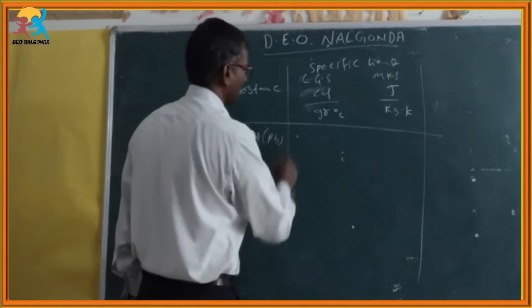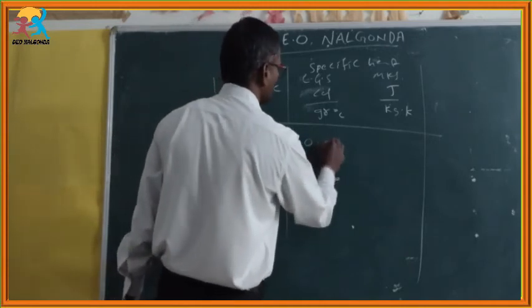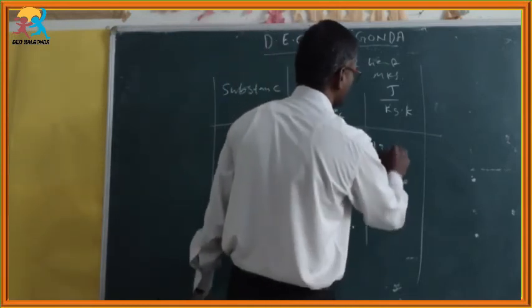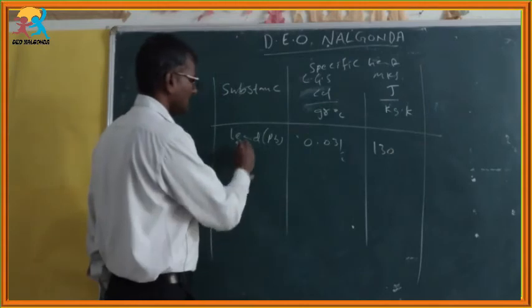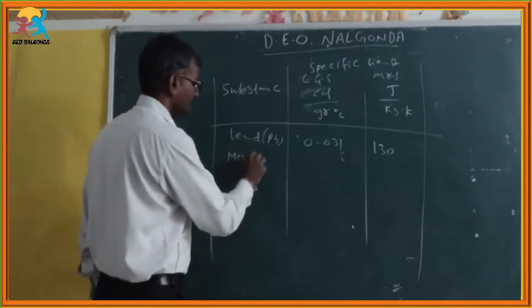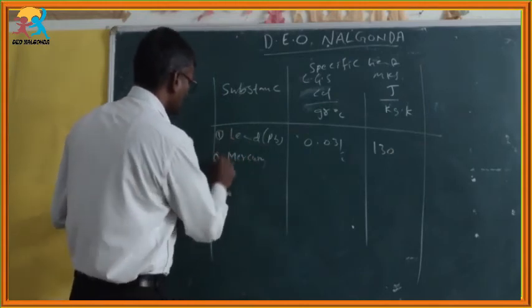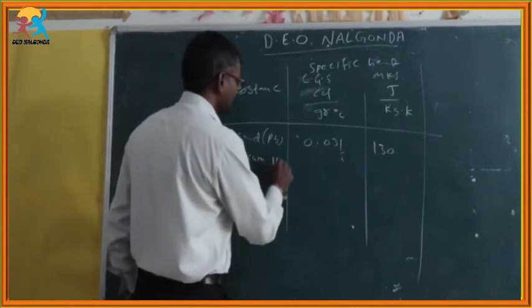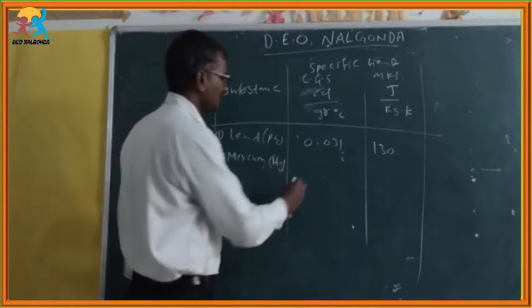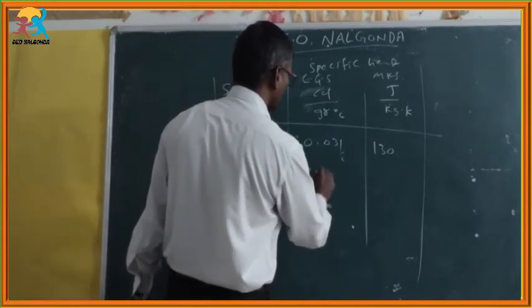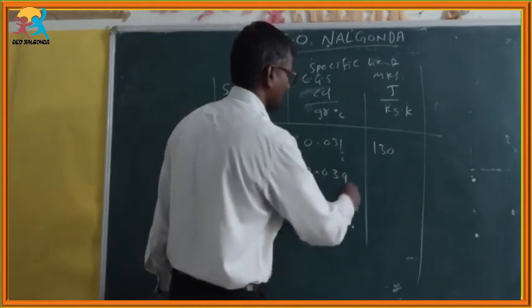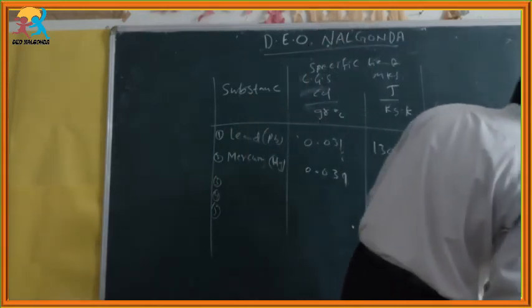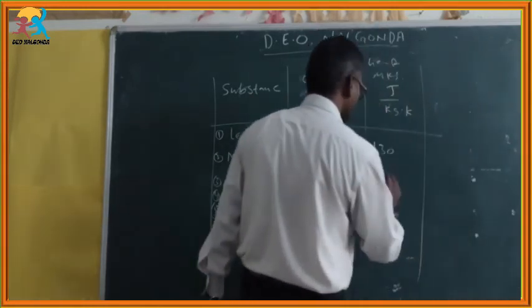Lead, the symbol is Pb, is 0.031, which in the other system is 130 joule per kg Kelvin. Afterwards mercury, Hg, 0.033, which is 139.